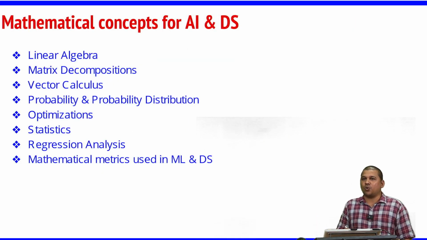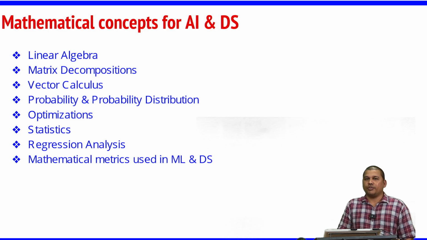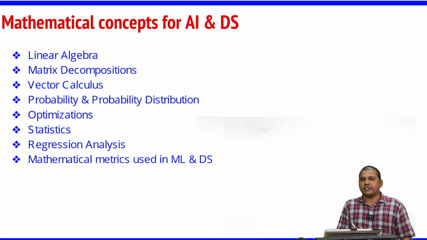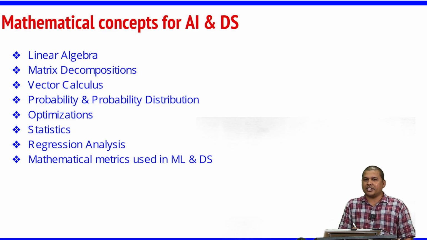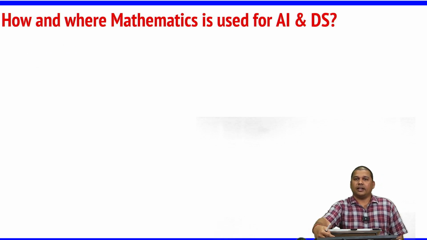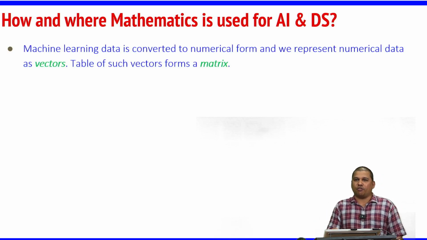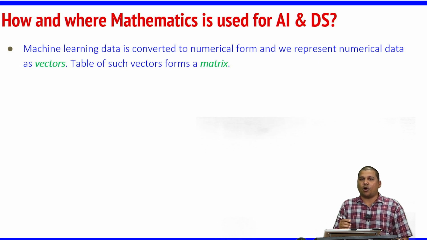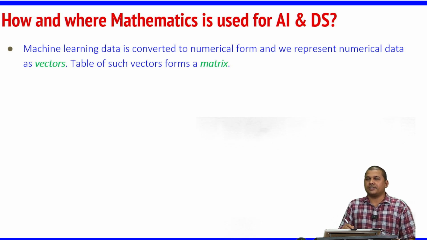In this first course, we are going to study linear algebra, matrix decompositions, vector calculus, probability and distributions, optimization, statistics, regression analysis and some metrics which are frequently used in machine learning and data science. So, how and where is this mathematics used, why we have to study it, and how the mathematical concepts are going to help us in this course of AI and DS.